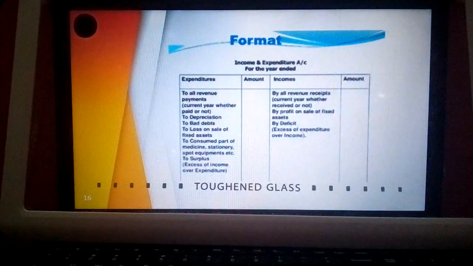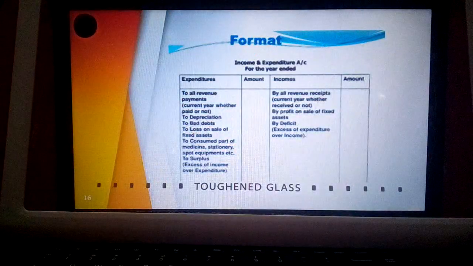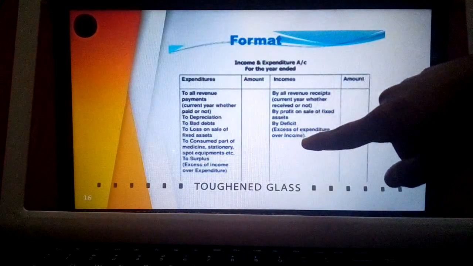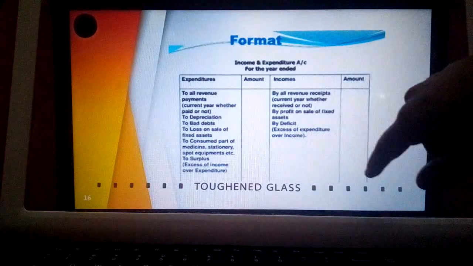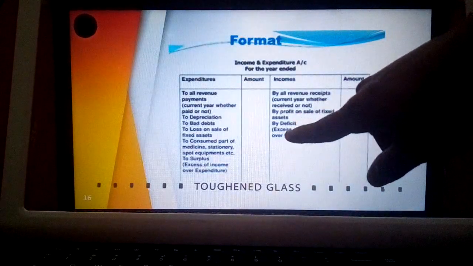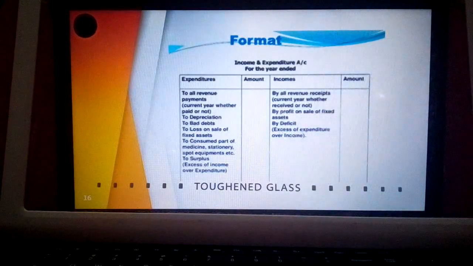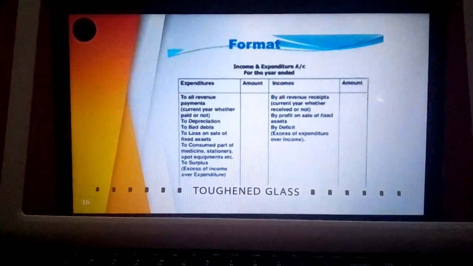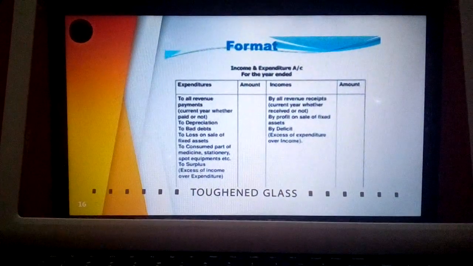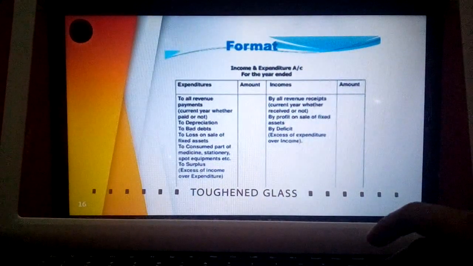If there is more expenditure and income is less, that means excess of expenditure over income, the balancing figure will be recorded on the income side as 'by deficit'. It needs to be deducted from the capital item in the balance sheet, which is written under the liability side. So this is regarding the format.